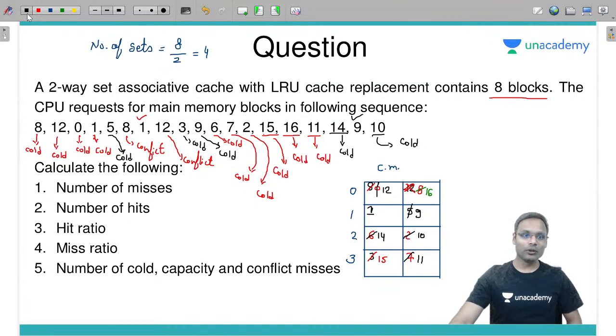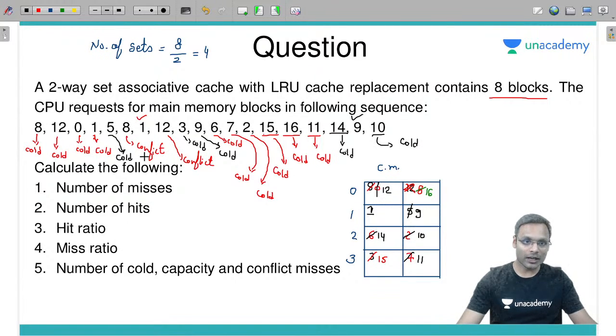Now just calculate how many misses. 1 2 3 4 5 6 7 8 9 10 11 12 13 14 15 16 and 17 total misses. So the number of misses is equal to 17. How many hits? 1 here and 1 here, only 2. So what is the hit ratio? Among total 19 accesses, only 2 are hits and 17 are misses.